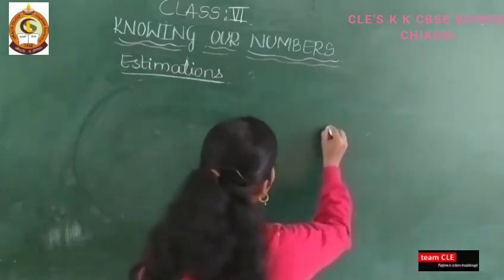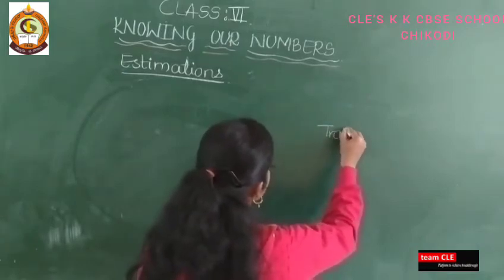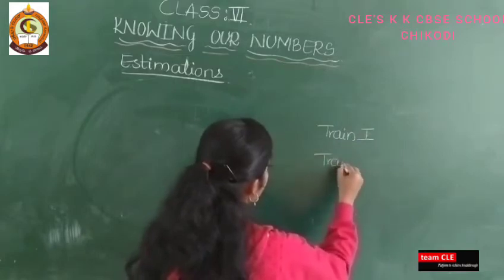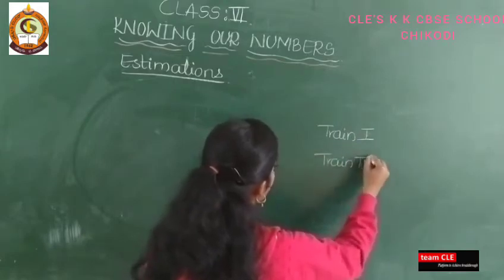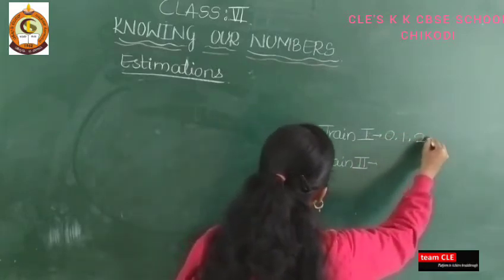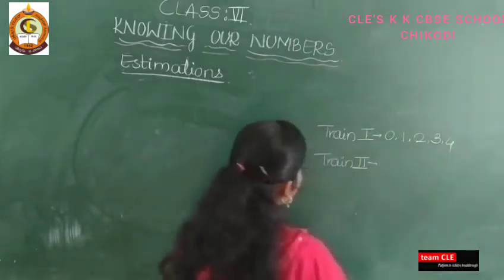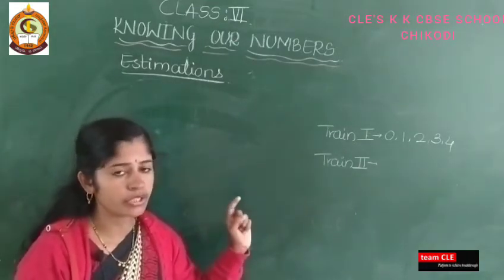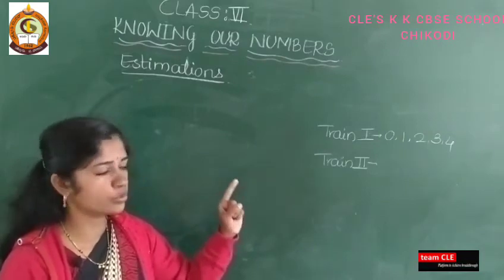Here two trains will come, train number 1 and train number 2, and here you write 0, 1, 2, 3, 4. In train number 1, 4 digits will come: 0, 1, 2, 3, 4.